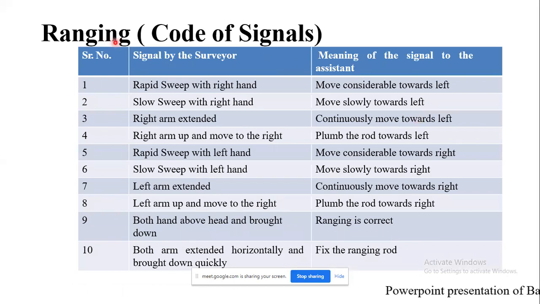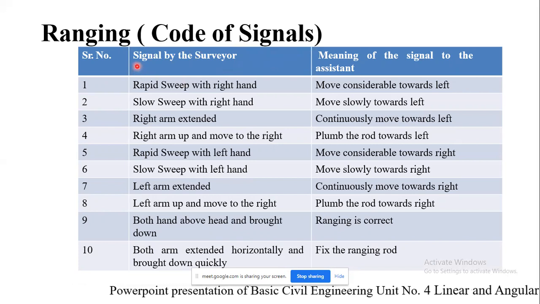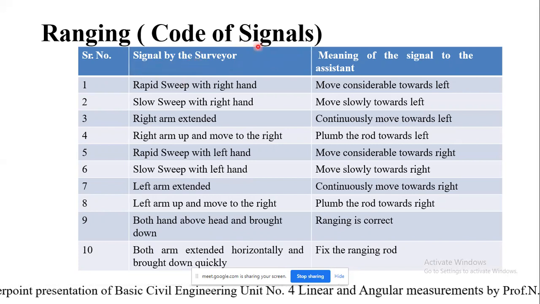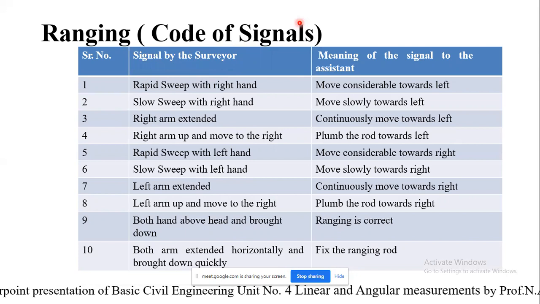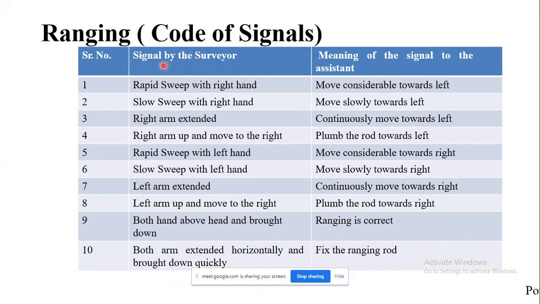So there are certain ranging codes of signals, that I told you. That is nothing but the signal by the surveyor. So surveyor, who is that? So who is going to stand at A point and give the meaning of the signal to the assistant. Just a minute, I will show you.